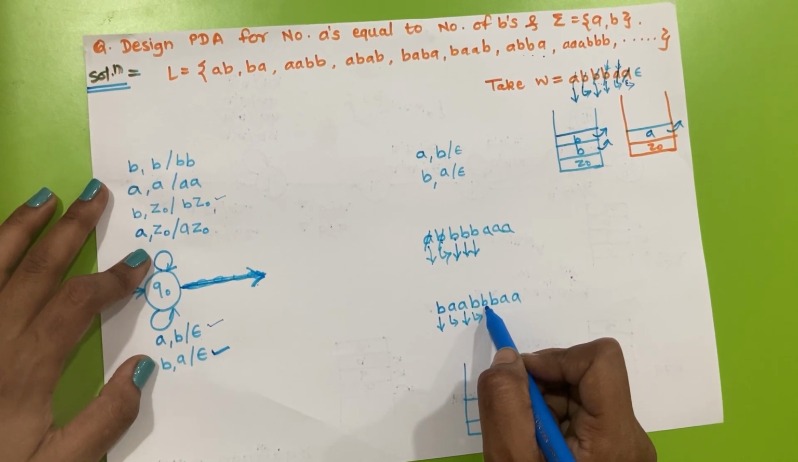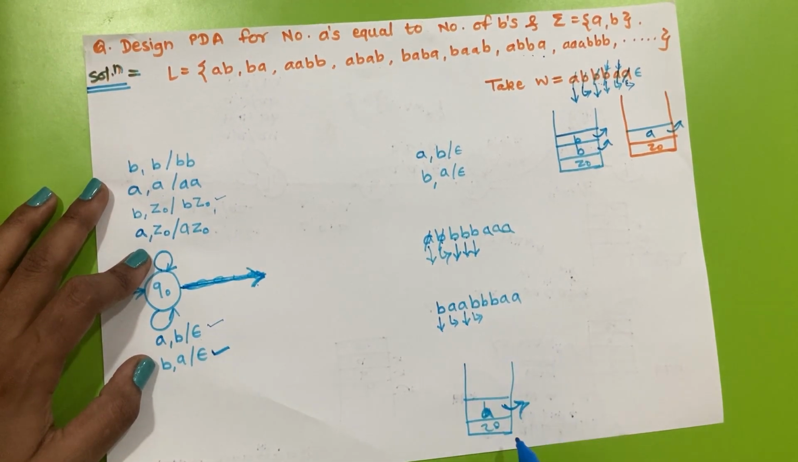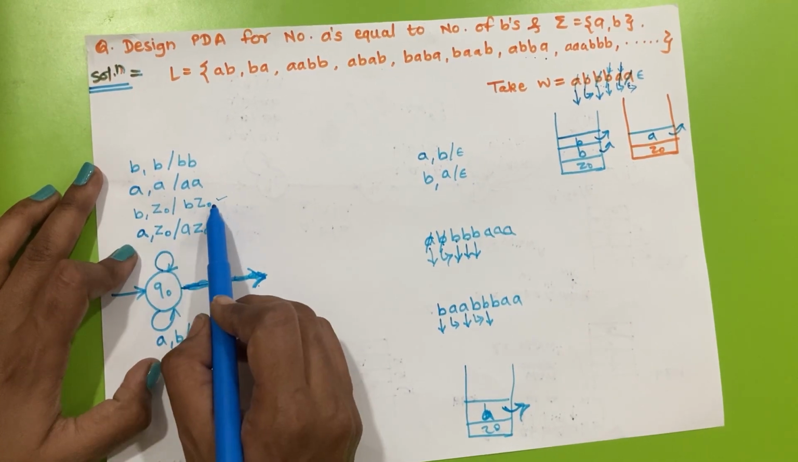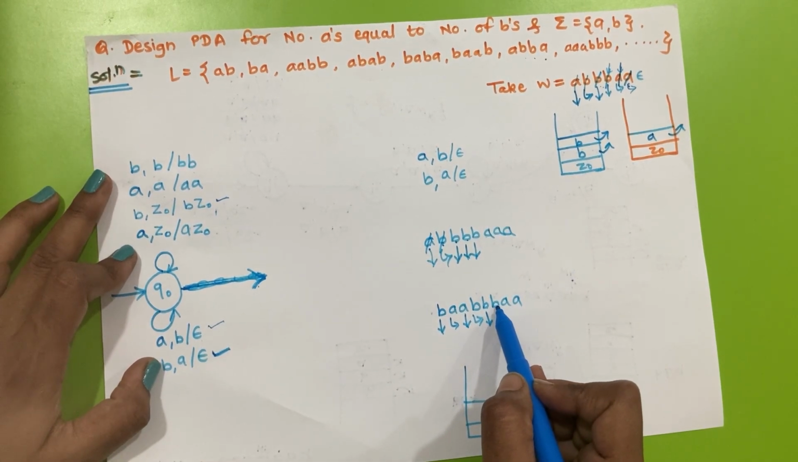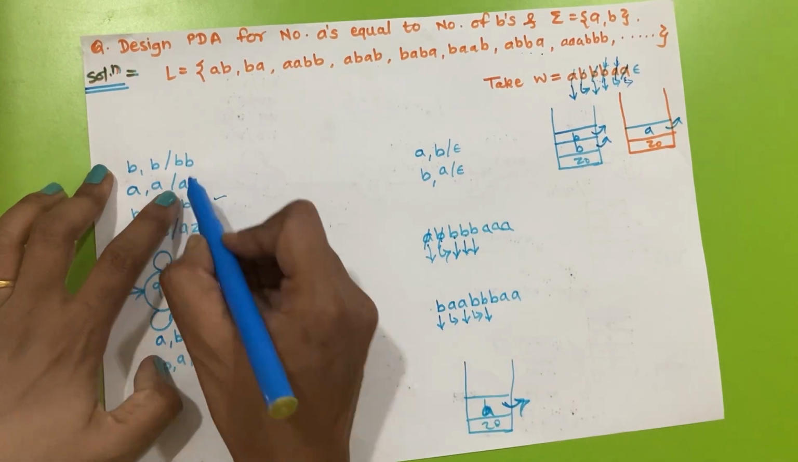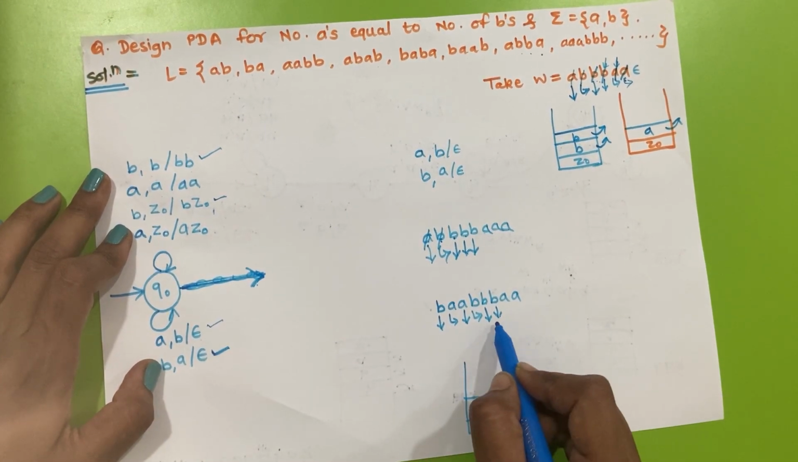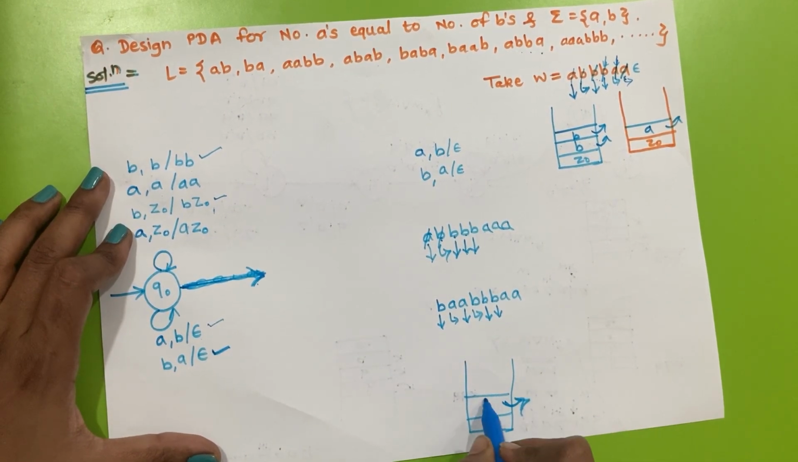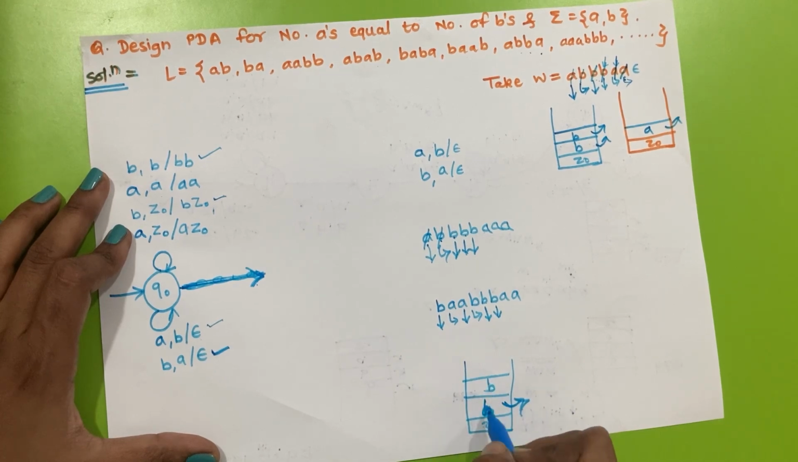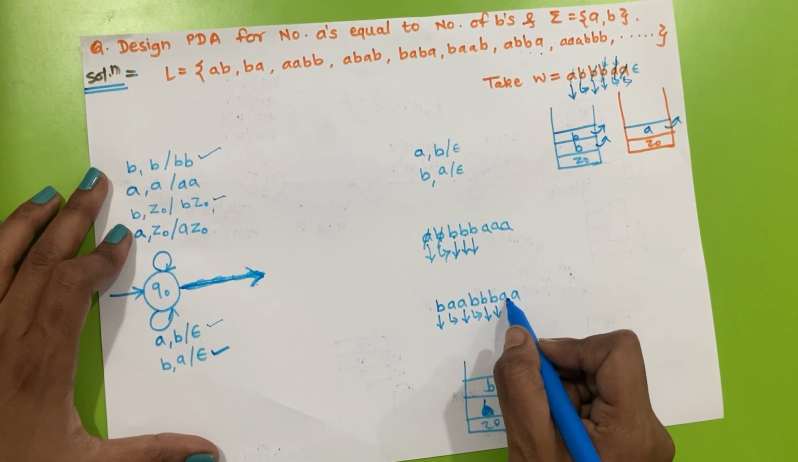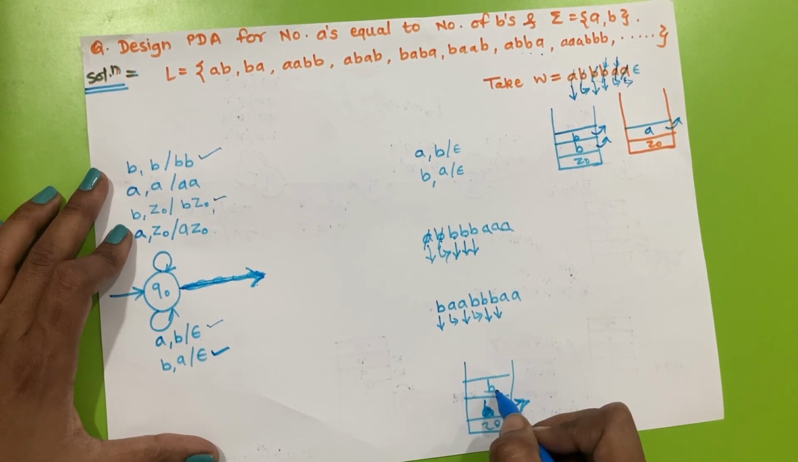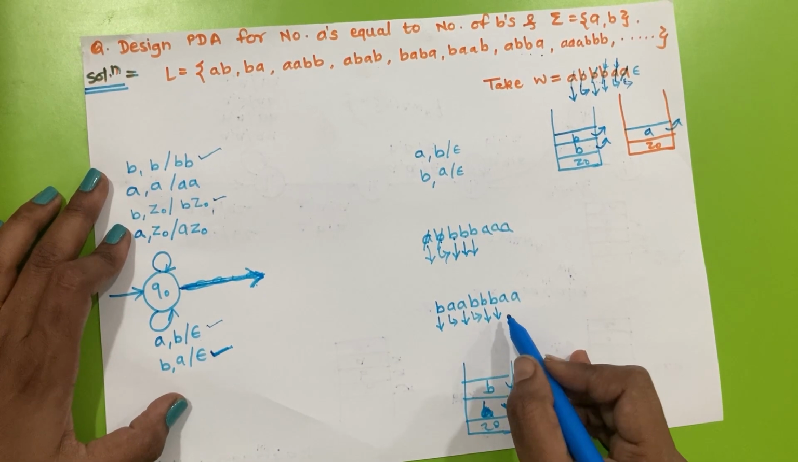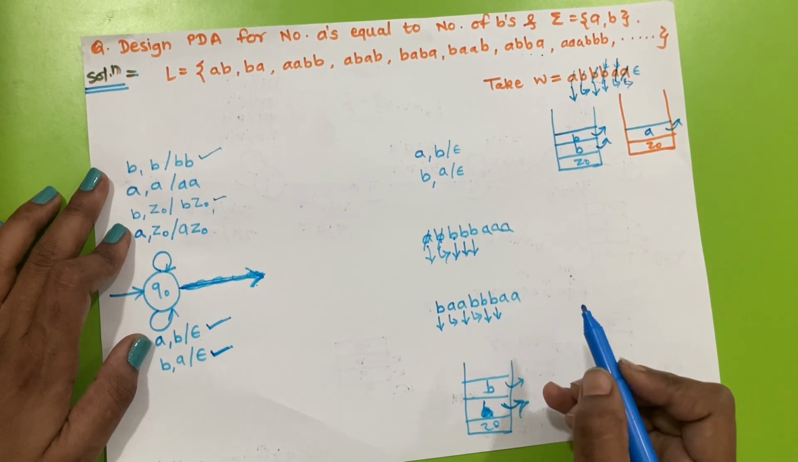Now again we have input symbol B and top as Z0, so this will be pushed onto the stack by following this transition. Again the next input symbol is B and top of stack is B, so this will follow this transition and be pushed onto the stack. Now for the next A, we have 2 B's on the stack, so for this A we will pop the top, that is B, by following this transition.